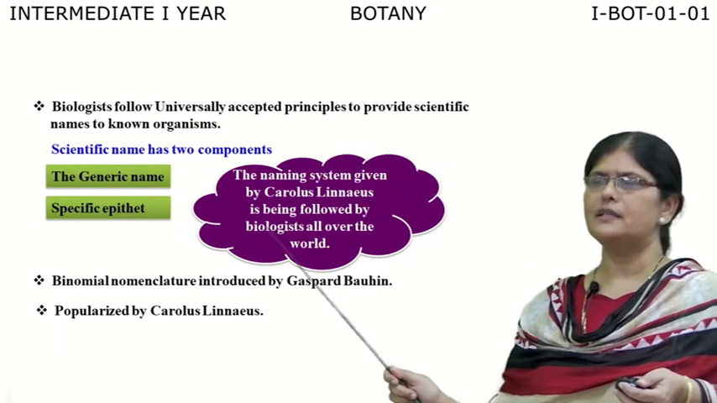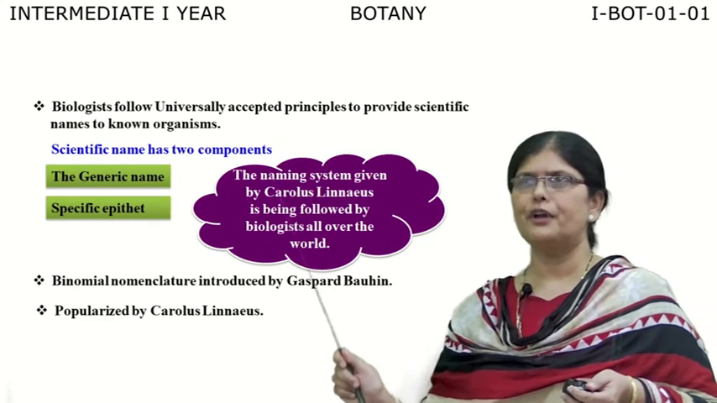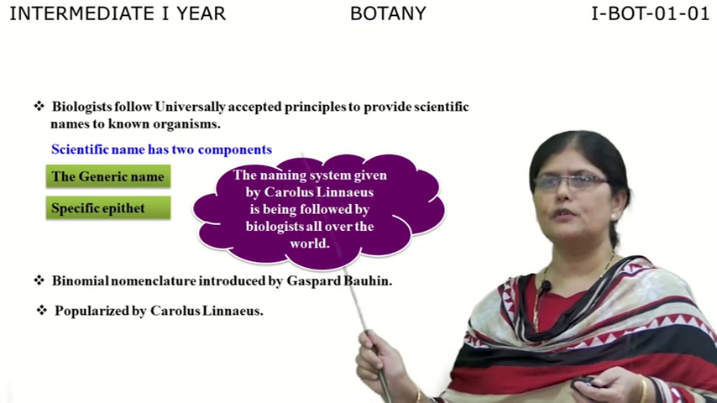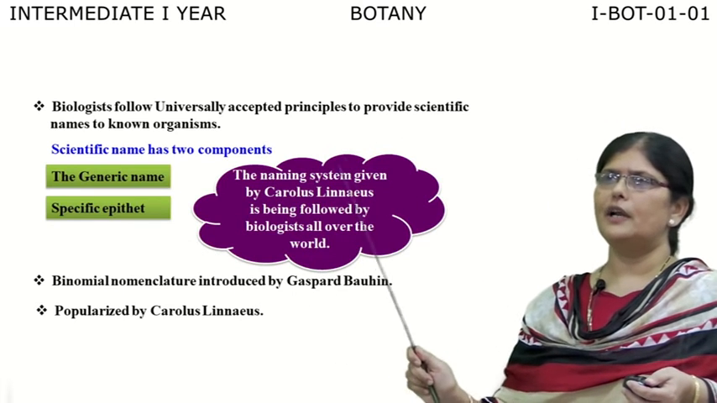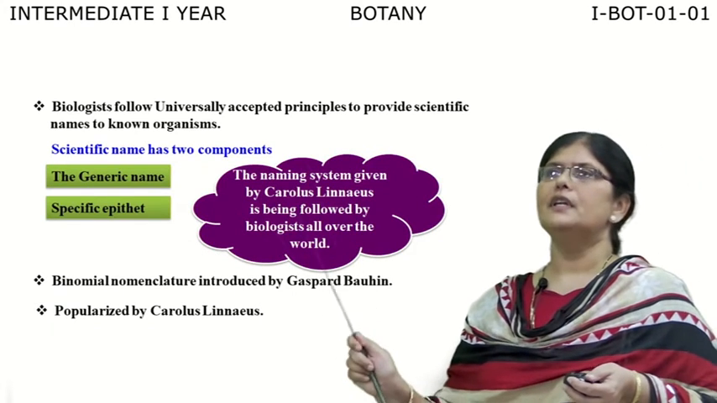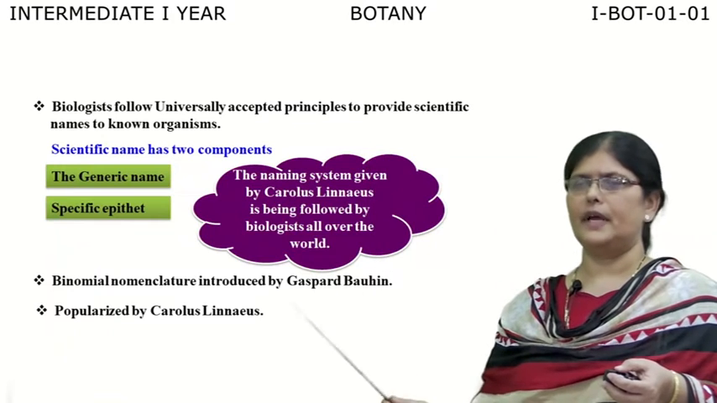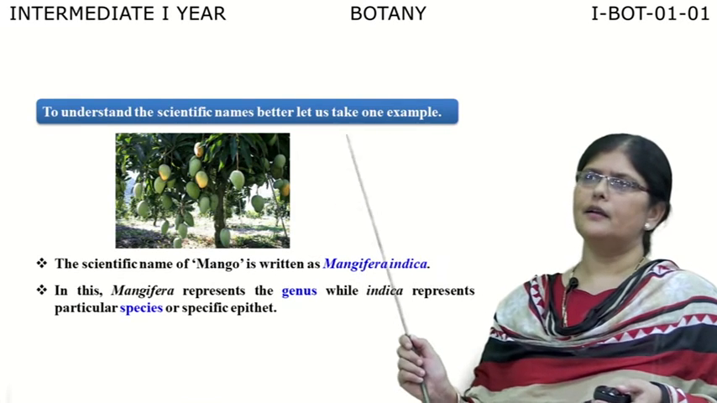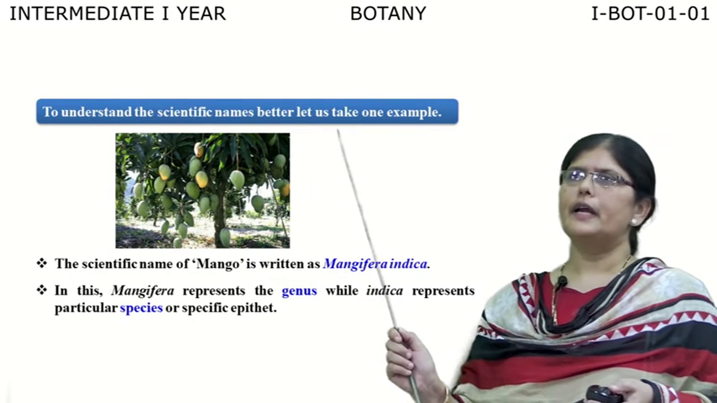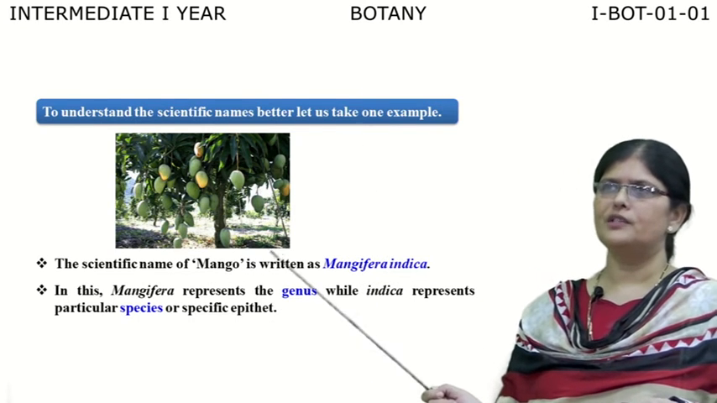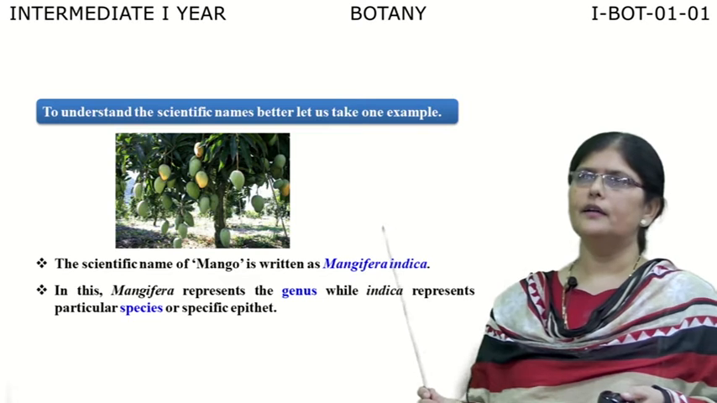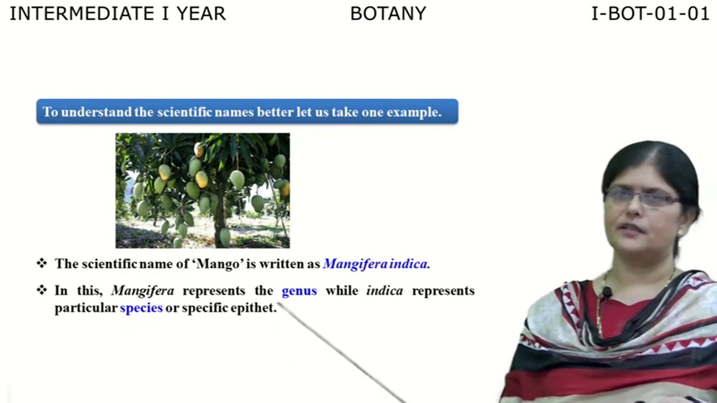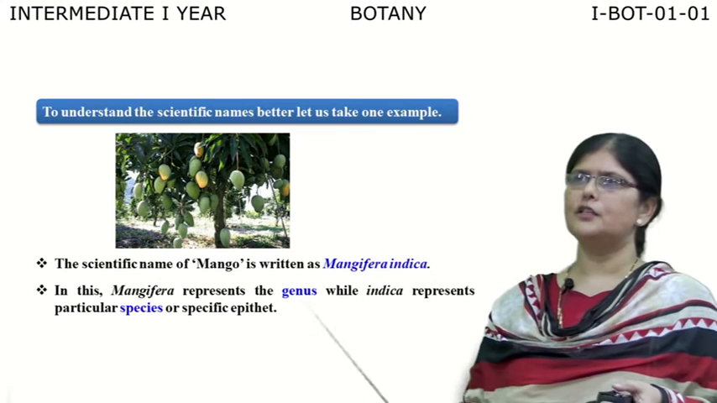Binomial nomenclature means every living organism is given a scientific or biological name by the biologist as identified by the principles of ICBN, and every biological name or scientific name will have the generic name and the specific epithet. To understand it properly, we can take one example. The scientific name of mango is written as Mangifera indica. Here, the first word, Mangifera, represents the genus, while indica represents the particular species or specific epithet.